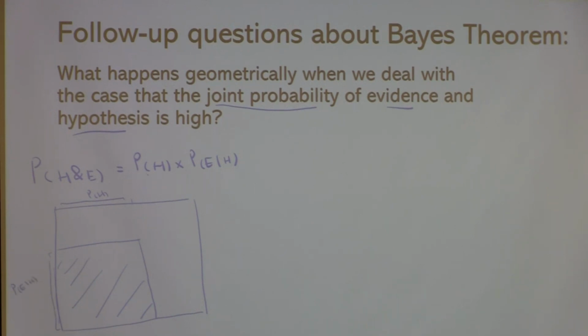And of course, the multiplication of these two numbers is nothing other than the multiplication of the two sides of this rectangle that gives us this area. So when this area is large, it means that their sides are large. So it means that the product of prior and likelihood is large. Any questions?